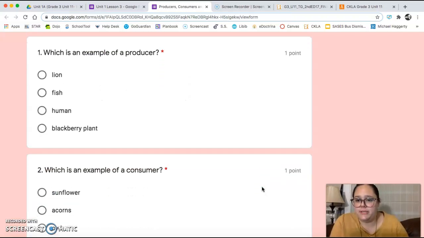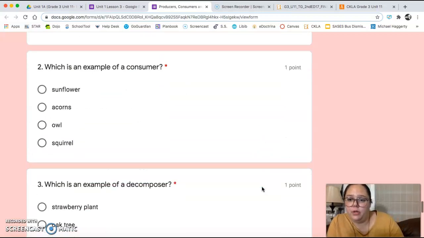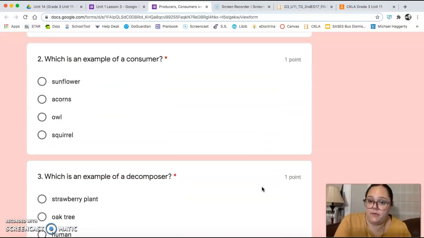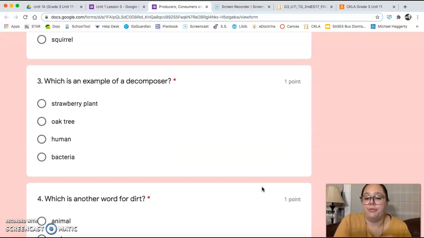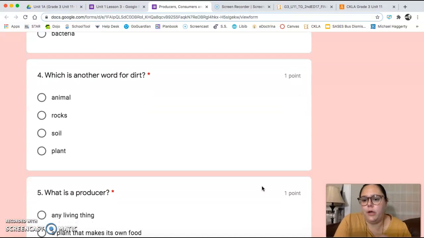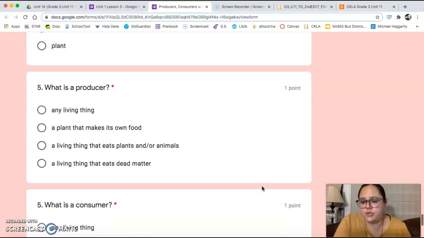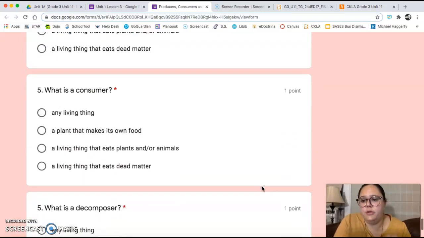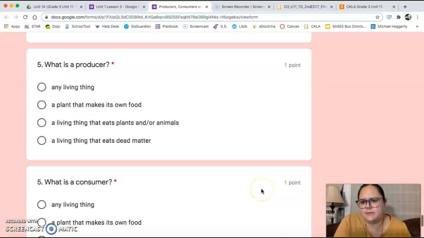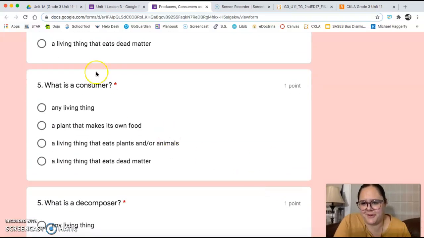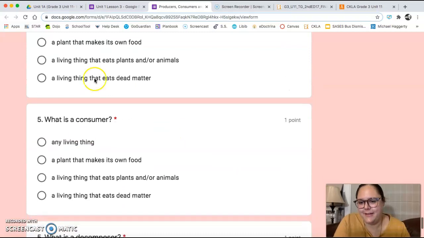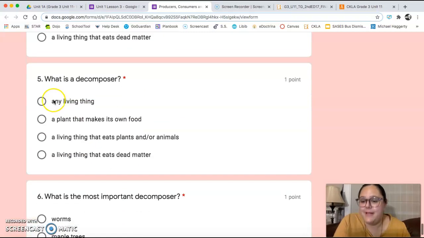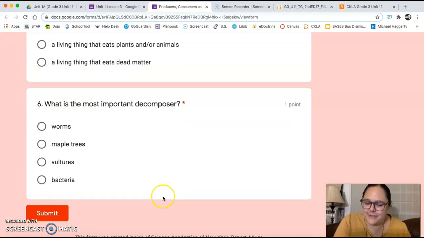Okay, number 1, which is an example of a producer. 2, which is an example of a consumer. 3, which is an example of a decomposer. 4, which is another word for dirt. 5, what is a producer? Oh, I numbered those wrong. Sorry guys, I'll fix that. 6, what is a consumer? 7, what is a decomposer? And 8, what is the most important decomposer?